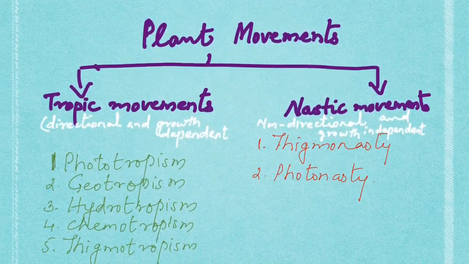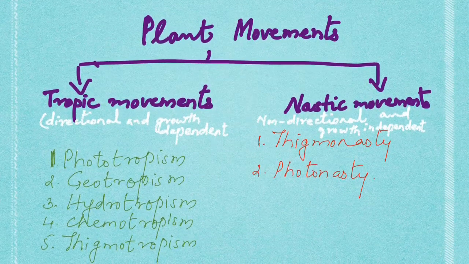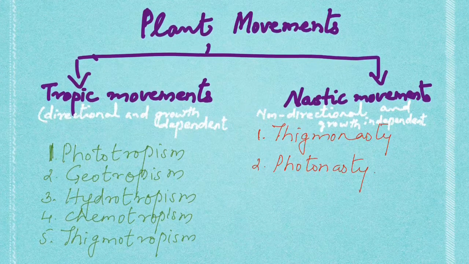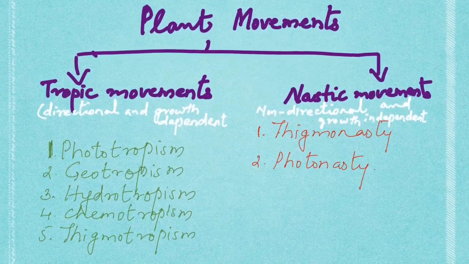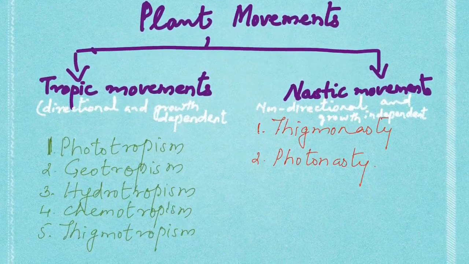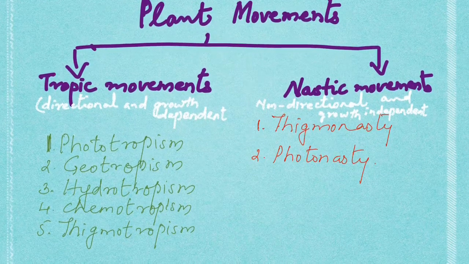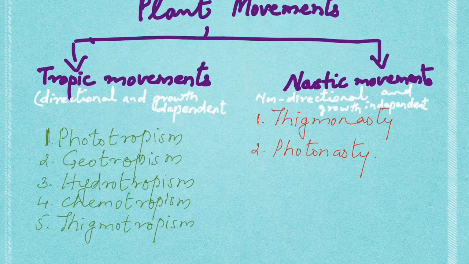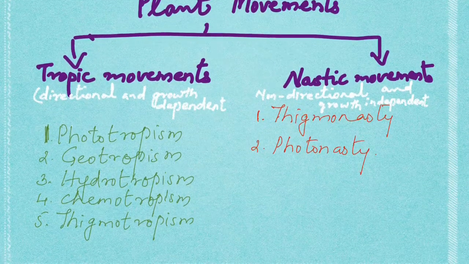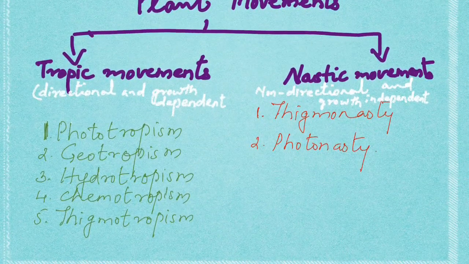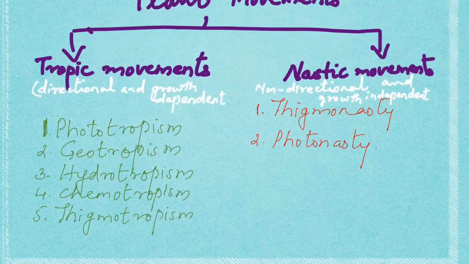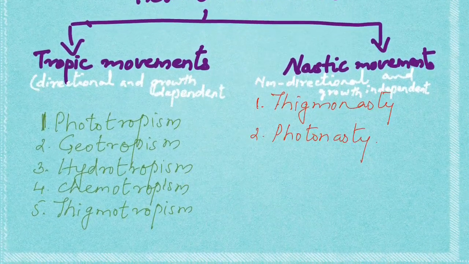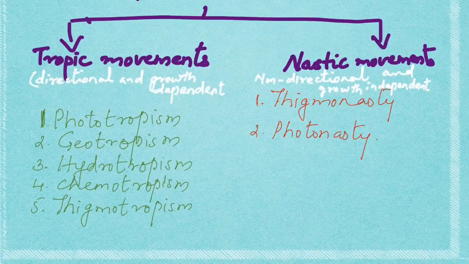Under tropic movements, we have to study about phototropism. It is a movement towards light. Geotropism is the movement towards gravity. Hydrotropism is the movement towards water. Chemotropism is the movement due to chemical stimulus, whereas thigmotropism is the movement due to contact or touch stimulus.